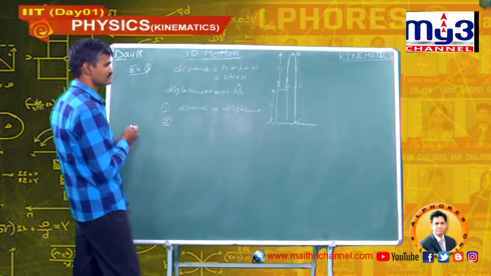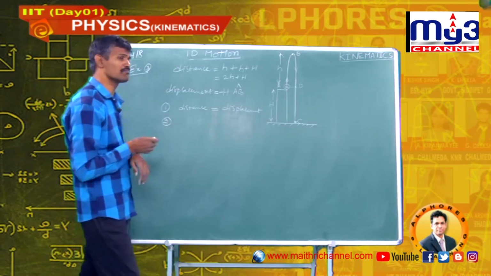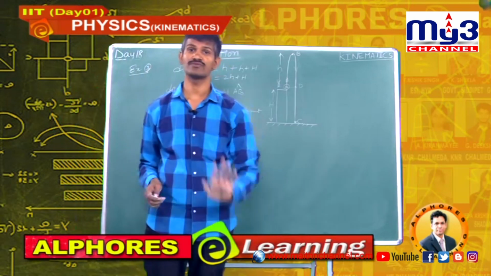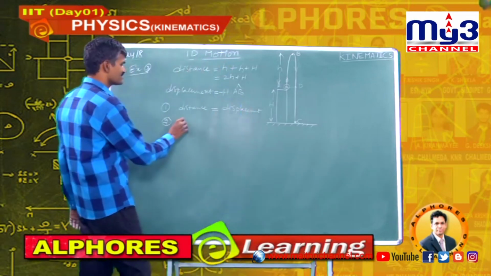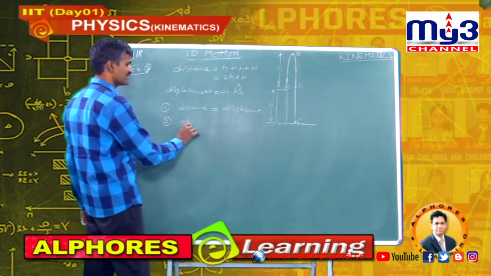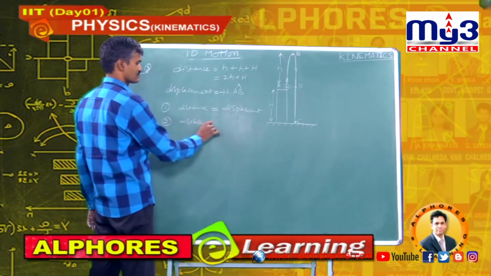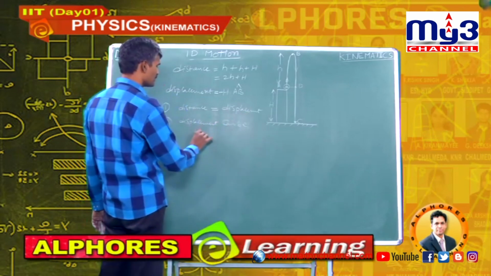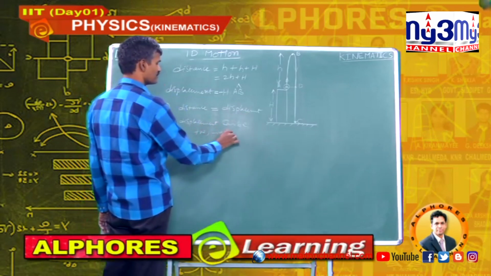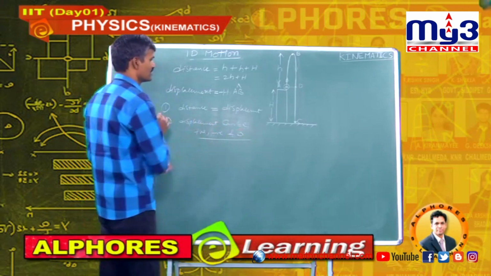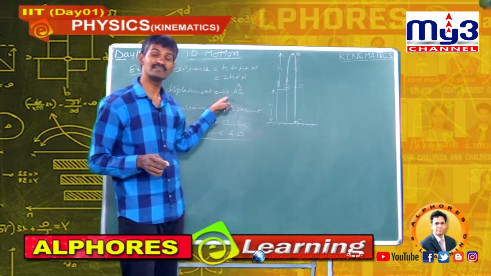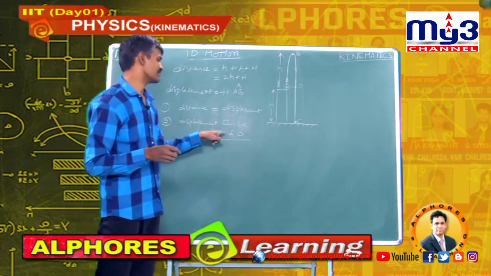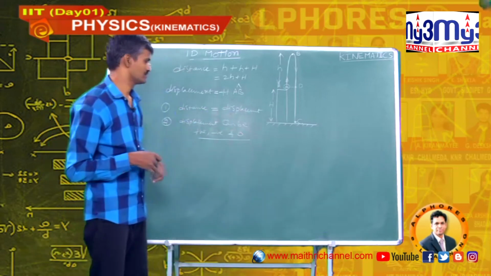Next, in the second example, displacement is 0, but distance is not 0. So displacement can be positive, negative and 0. In this example, displacement is negative.